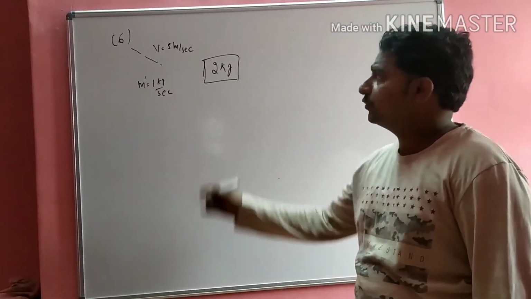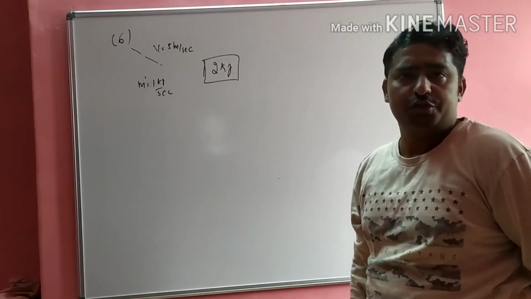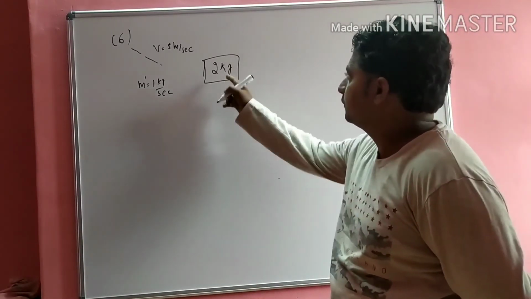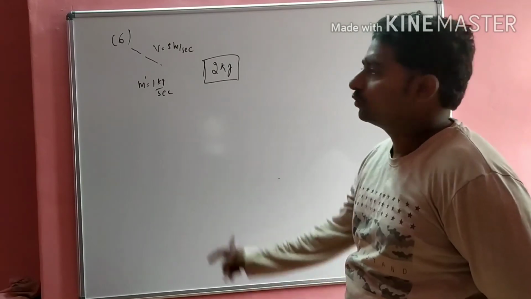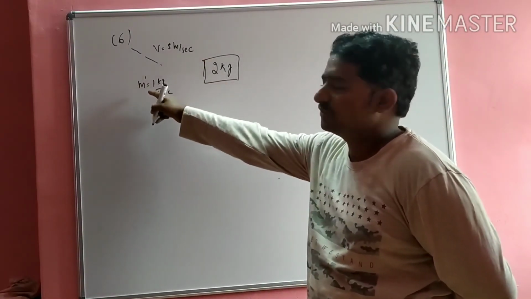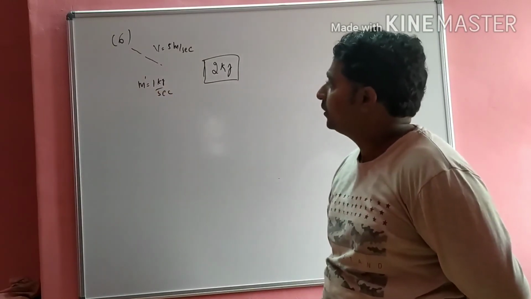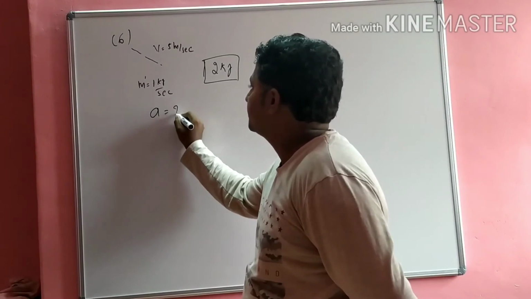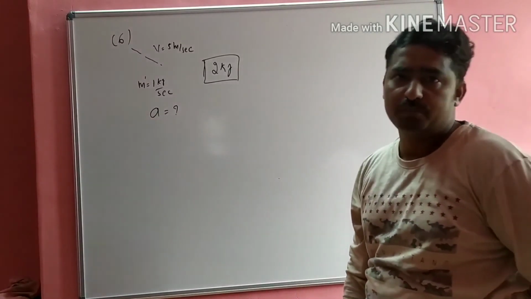Okay. So next question, dear students. Sixth question. Try to analyze the situation. This is the metal block. The mass of the metal block is 2 kg. So the water jet speed is 5 meter per second and it strikes the block, and the rate of change of mass is 1 kg per second. You have to find, in this numerical, what is the acceleration? This is the question mark.